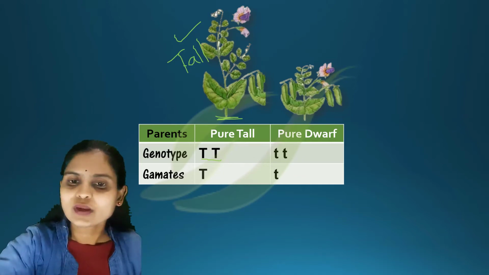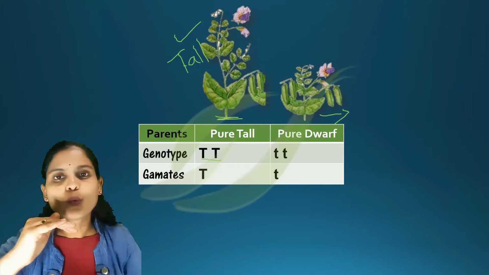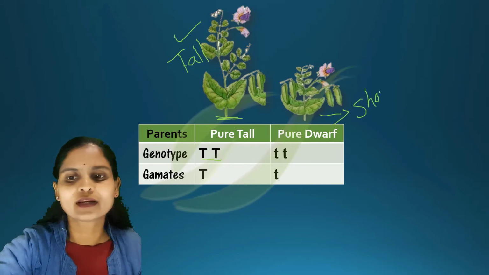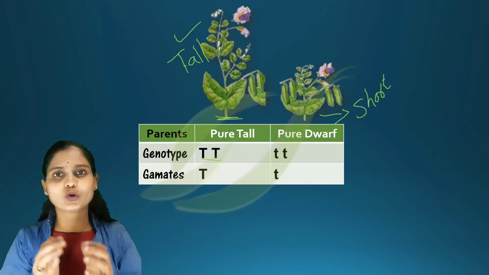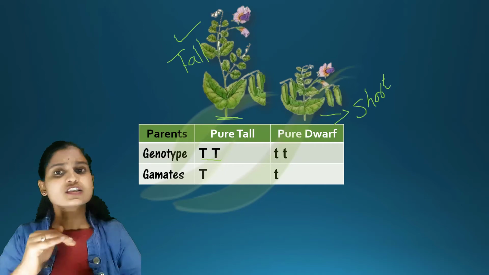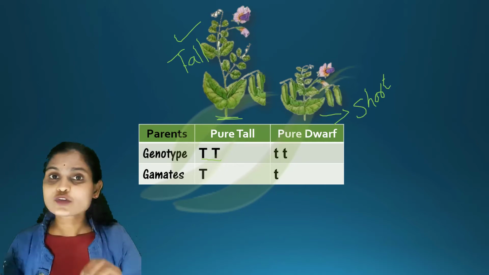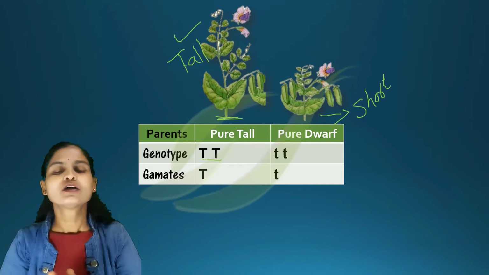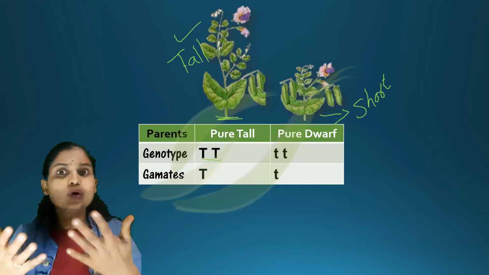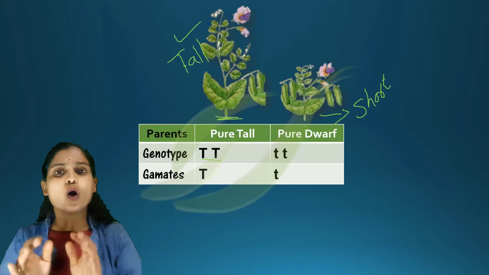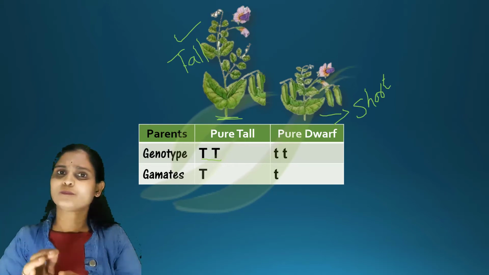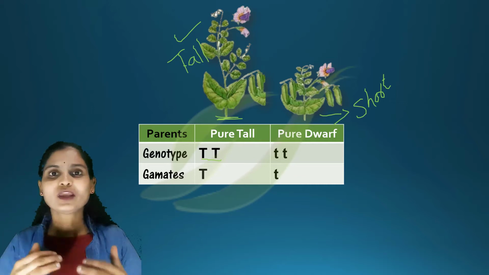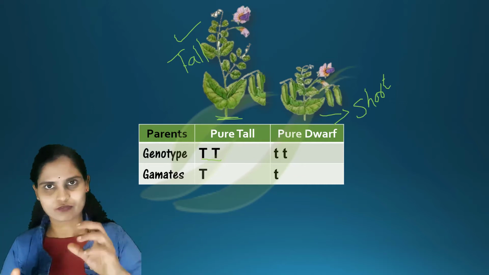Now here you can see a dwarf plant. Dwarf or short, both are one and the same. This short plant is also pure. If you collect seeds from this plant, imagine 200 seeds, all 200 plants from those seeds will grow short only. That is the meaning of pure dwarf.